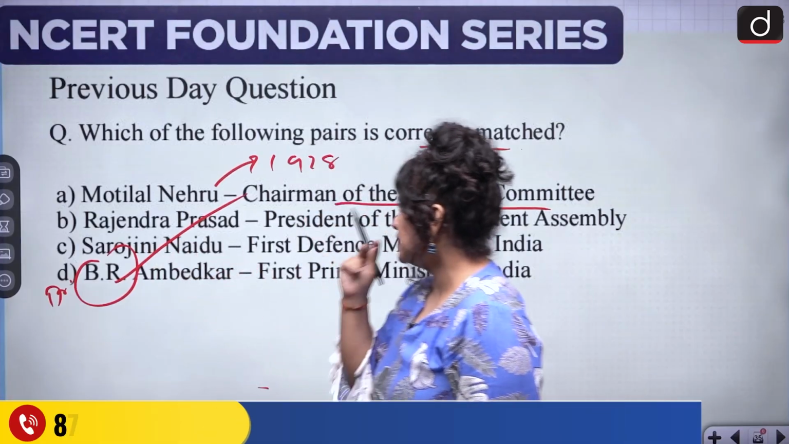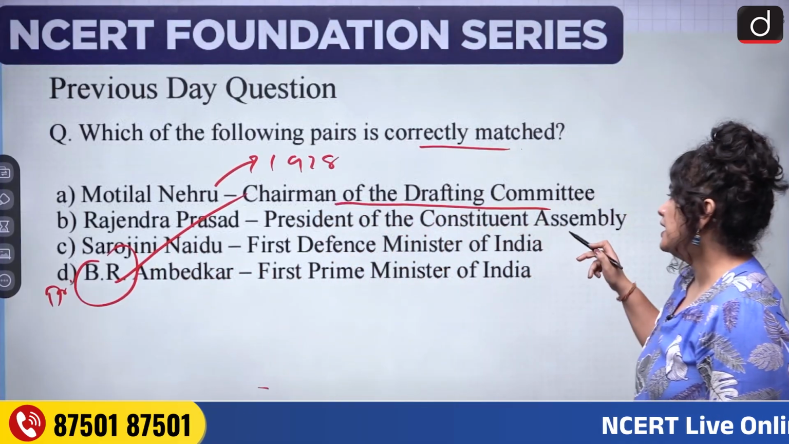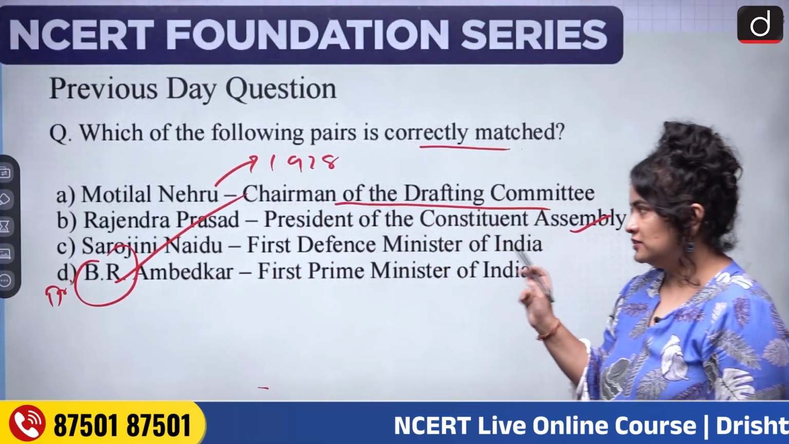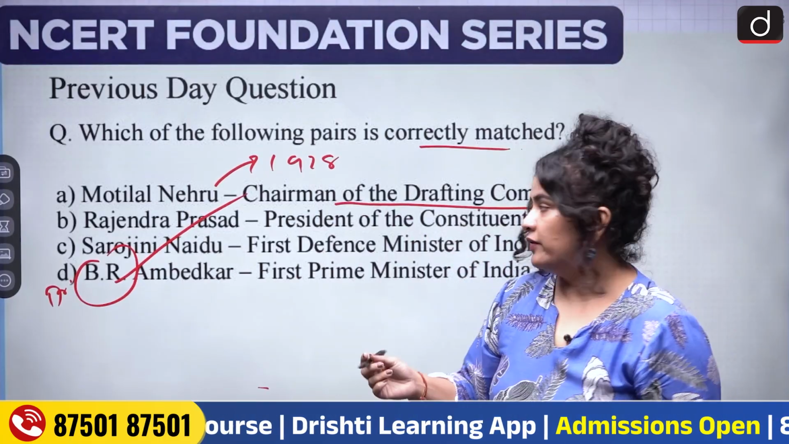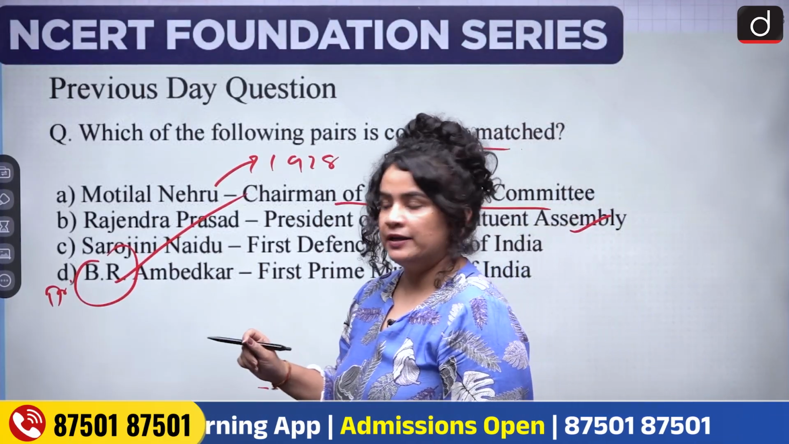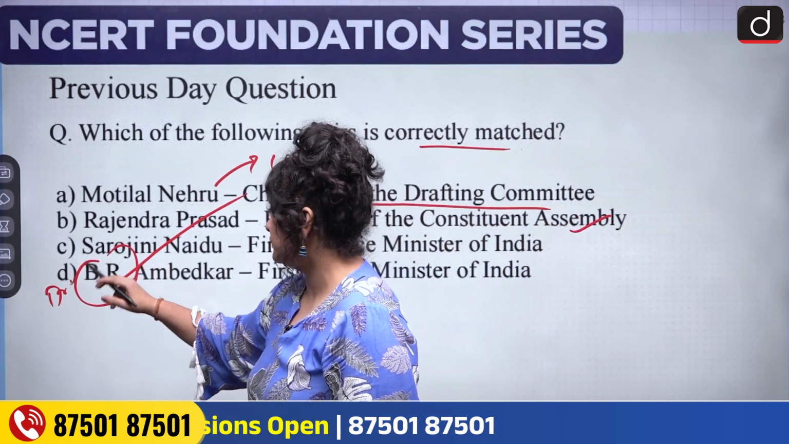Option B, Rajendra Prasad, President of the Constituent Assembly. Absolutely correct. Mr. Rajendra Prasad was the President of the Constituent Assembly and then went on to become the President of Independent India. The first President.